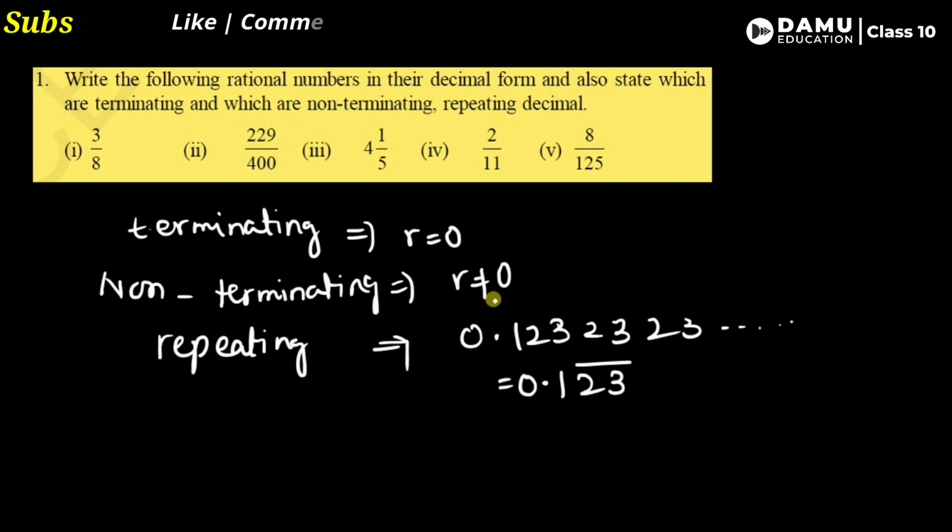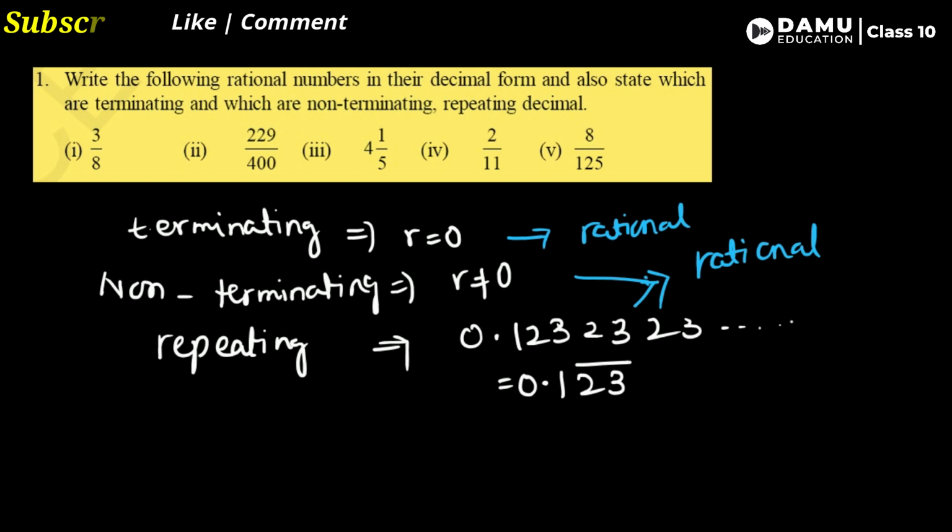So this is the way to write repeating decimals. Terminating means this is a rational number. And if both conditions are satisfied, non-terminating and repeating, this is also a rational number.